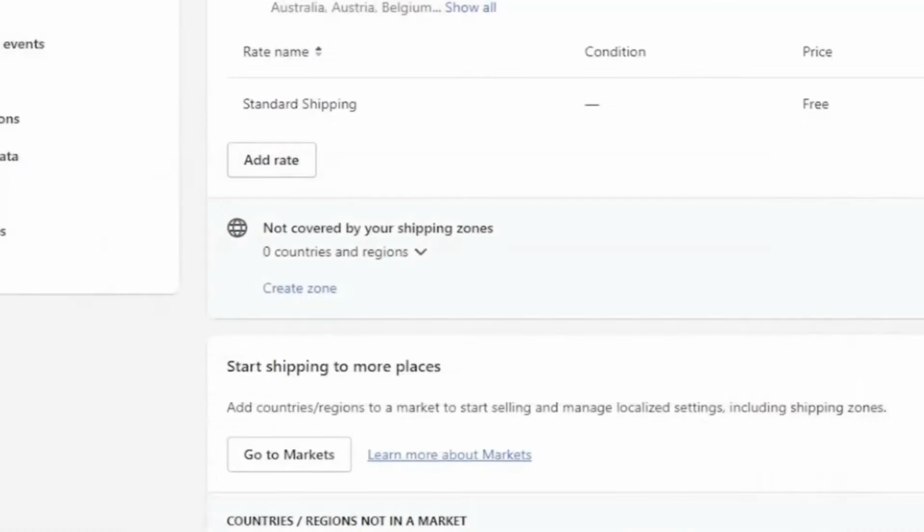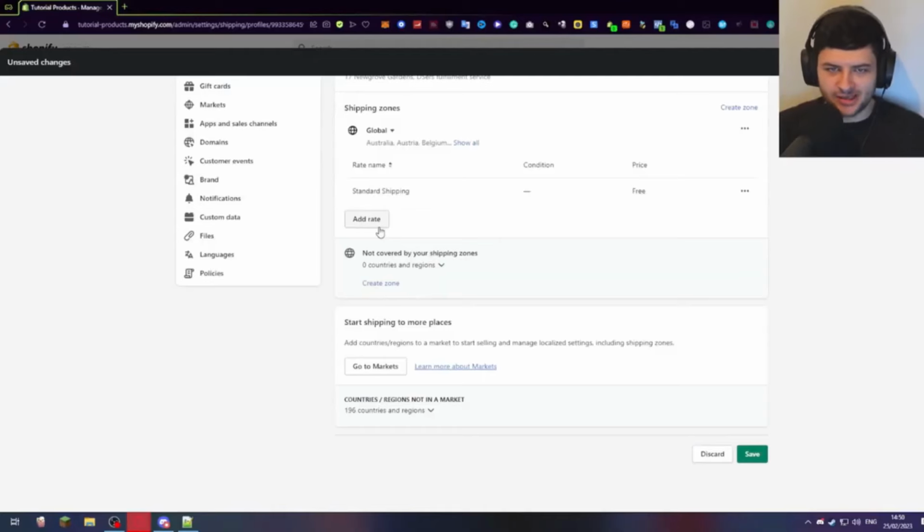So we're just going to call it standard shipping. Now if you want to make a little bit of extra money, because we are offering free shipping here, we could actually add a secondary shipping option. Now this will obviously bolster the average order value, so how much people are spending per order typically. It's going to boost the stats if we offer a shipping which gives them a faster rate.